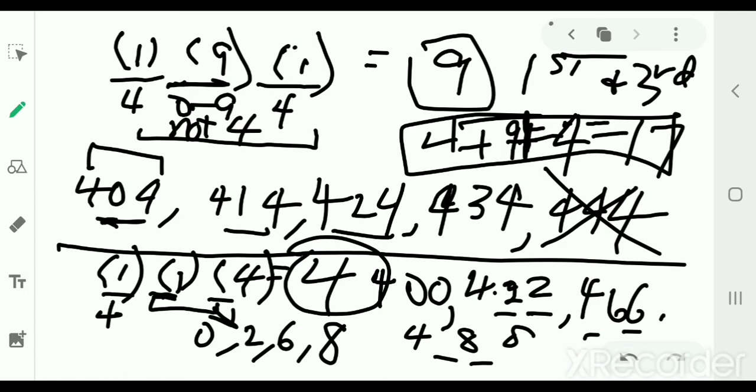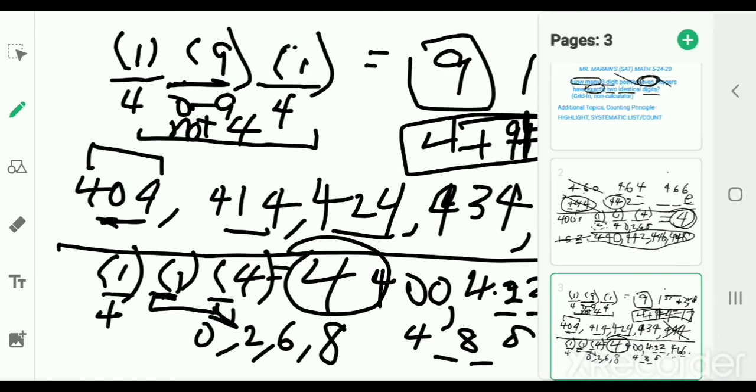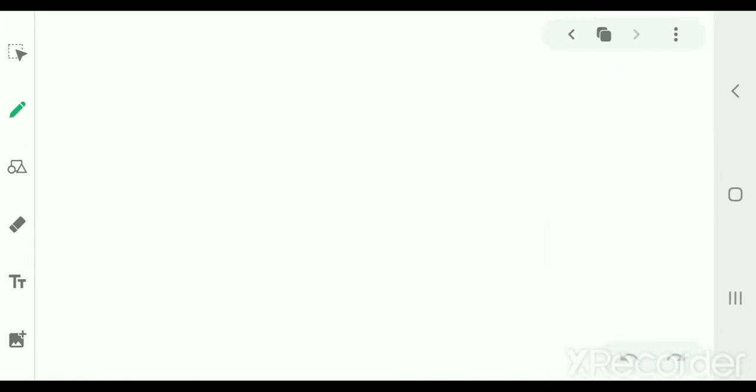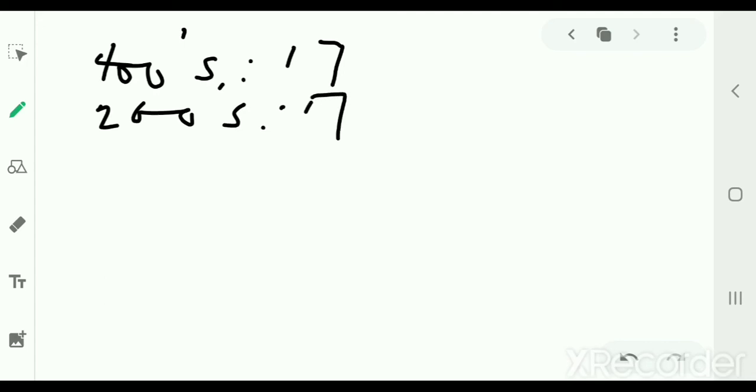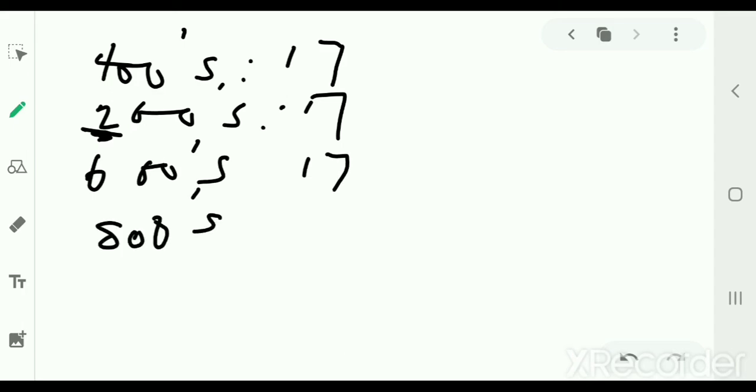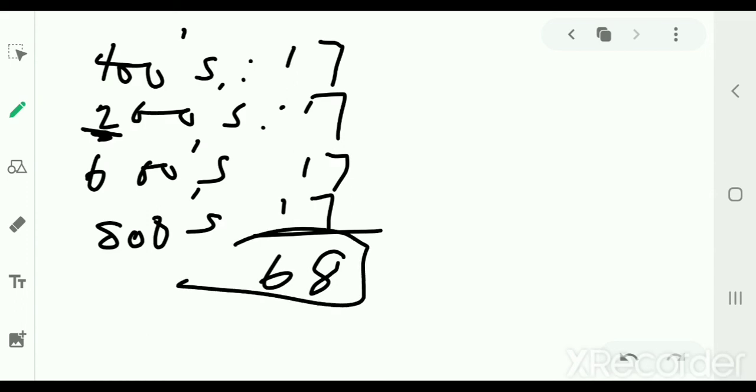That's in the 400s. Now, what do you think we're going to do? Add another page. So if in the 400s there are 17, this should apply to the 200s whenever we start with an even digit, right? Because that's the case or the category we analyzed. The 600s and the 800s. Looks like we're all done, right? 4, 17, 68, yay! But I'm sure you know I also have conveniently omitted the odds.